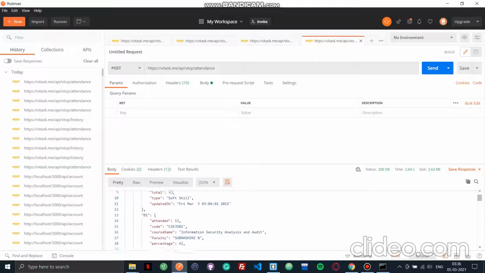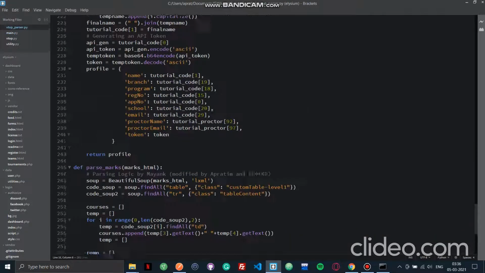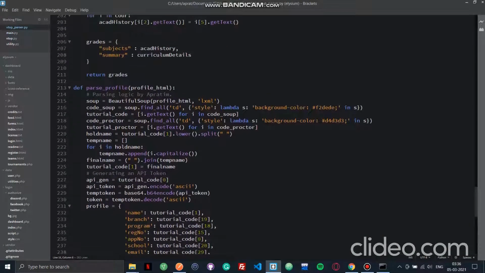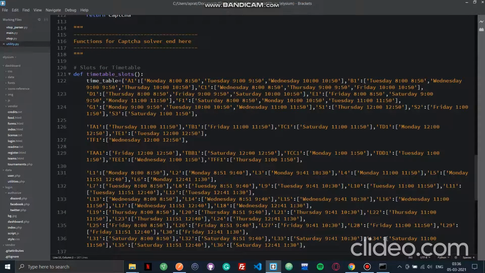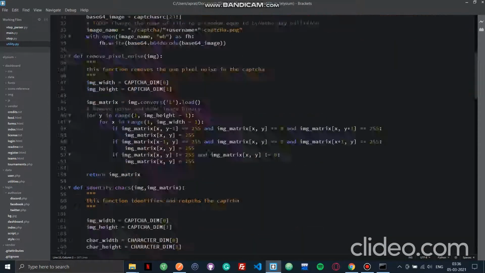Now it takes quite some time because it's parsing everything, and I have written each of these parsers manually, so it took a lot of time. As you can see, there's parsing logic by me and everything, profile logic. So all this data extraction takes some time. Even the solving of the captcha takes some time. So that's it, I guess, and that pretty much sums up the application.